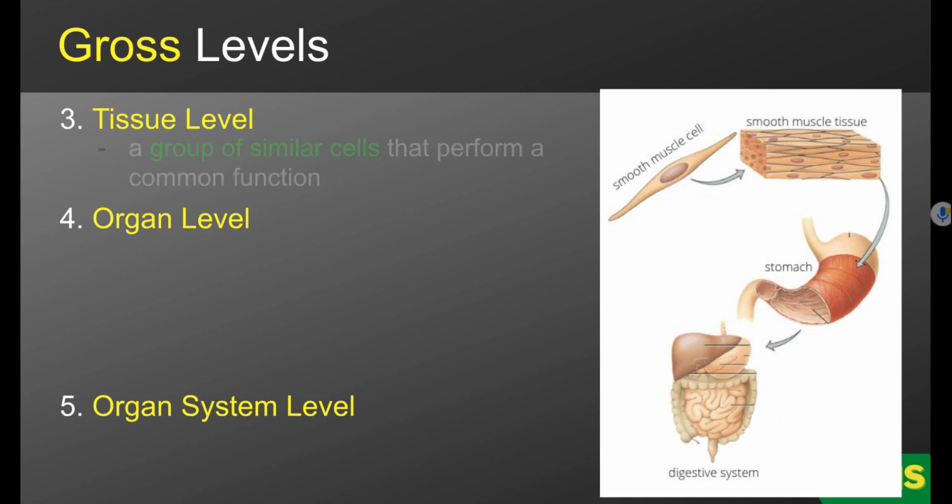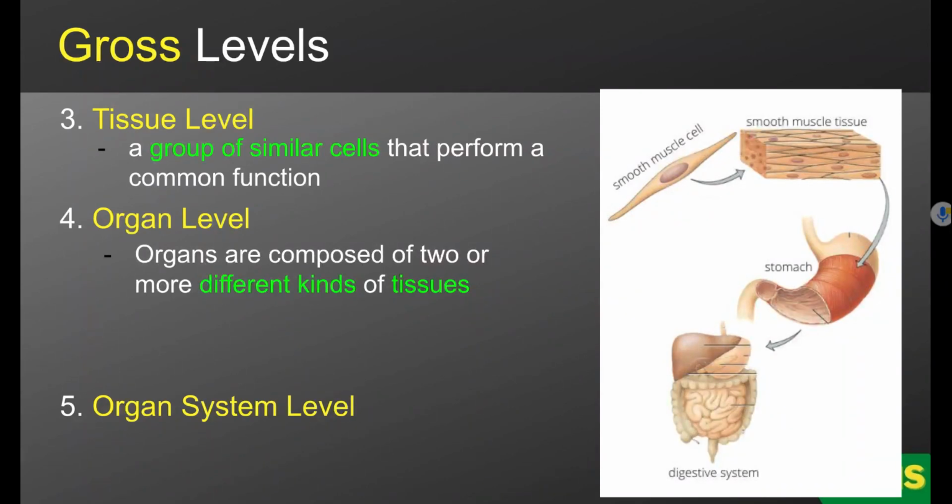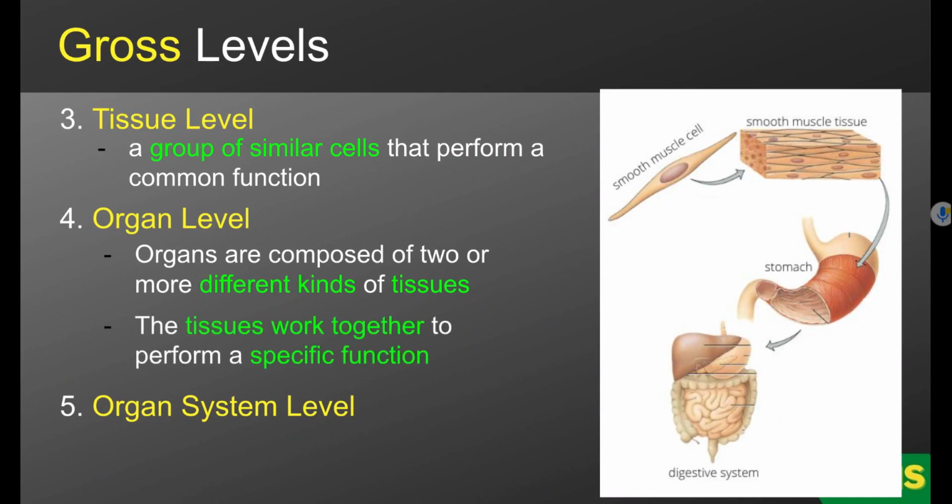A tissue is a group of similar cells that perform a common function. These cells work together to produce some new structure and function for that tissue. For example, smooth muscle cells work together to make smooth muscle tissue. An organ is composed of two or more different kinds of tissues, and the tissues work together to perform a specific function. For example, the stomach is made up of more than one type of tissue, and its specific function is to break down food.